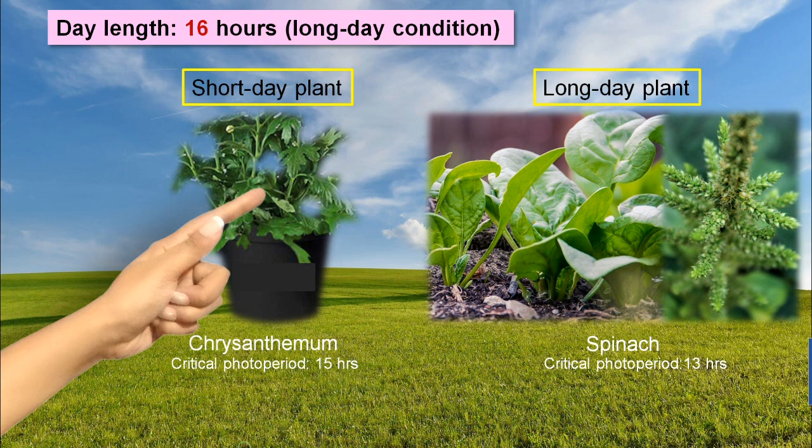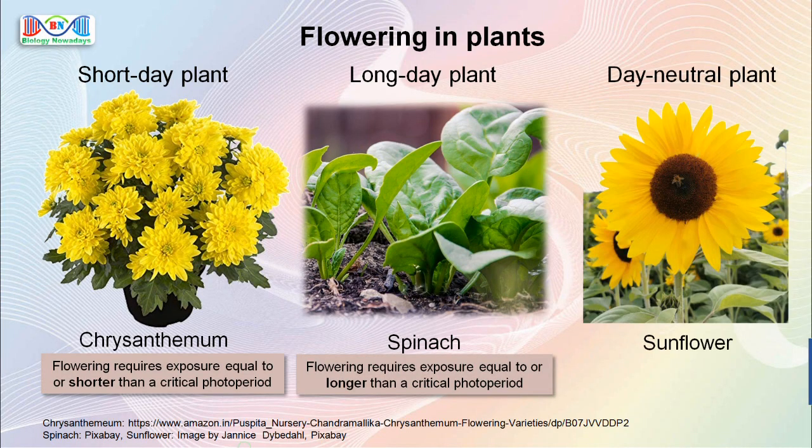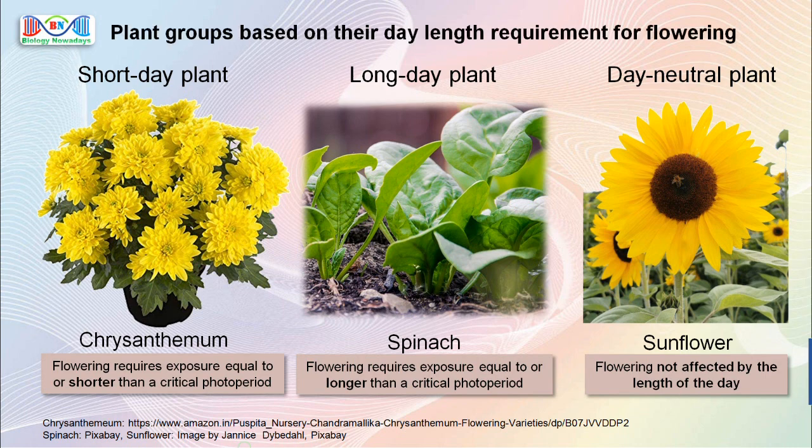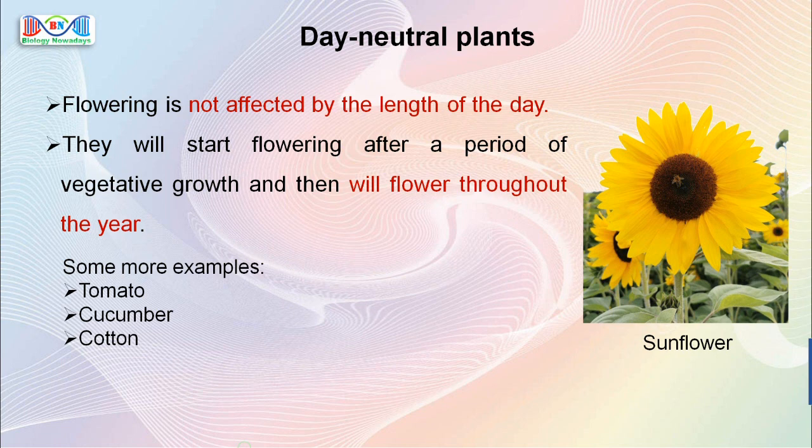Besides long day and short day plants, there is another interesting group of plants, the day neutral plants. Sunflower is an example. In these plants, flowering is not affected by the length of the day. So altogether, there are three groups of flowering plants based on their day length requirement for flowering: short day plants, long day plants, and day neutral plants. The day neutral plants will start flowering after a period of vegetative growth and then will flower throughout the year. Some more examples for day neutral plants are tomato, cucumber, cotton, maize, etc.